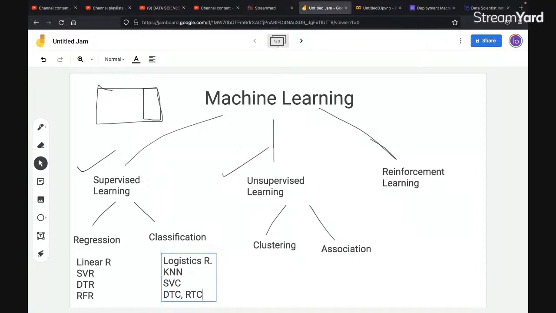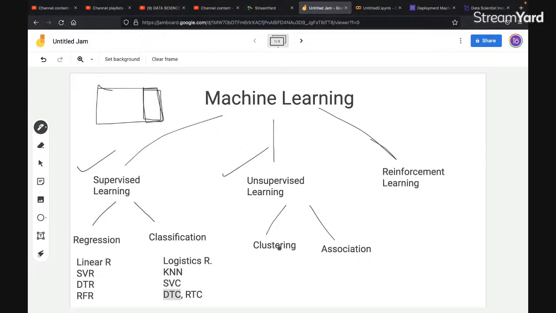Okay, so DTC over here is your decision tree classifier. Since we have DTR as decision tree regressor, we have DTC as decision tree classifier, and RTC as random forest classifier, right? These are some of the algorithms that you have under classification and regression, right? And which algorithm to choose is decided by your target variable. Okay, target variable means your answer key.